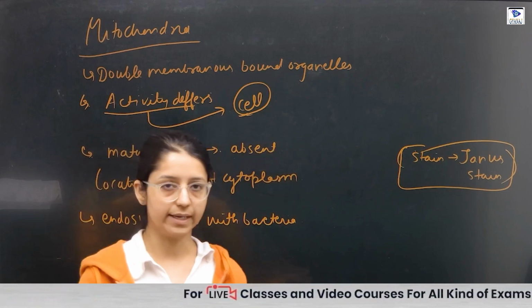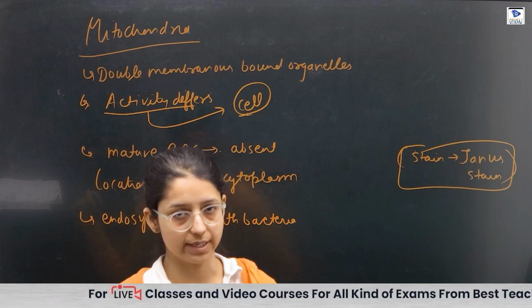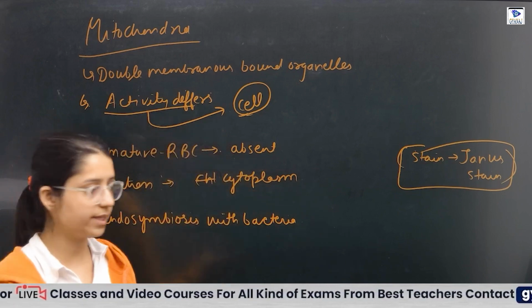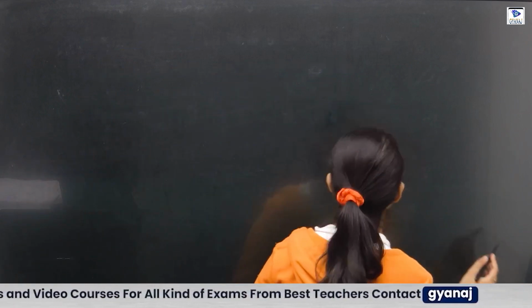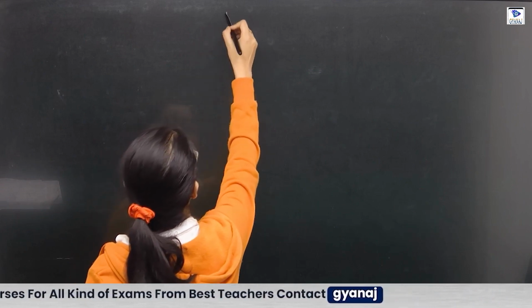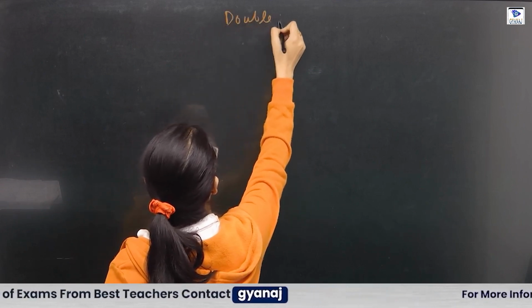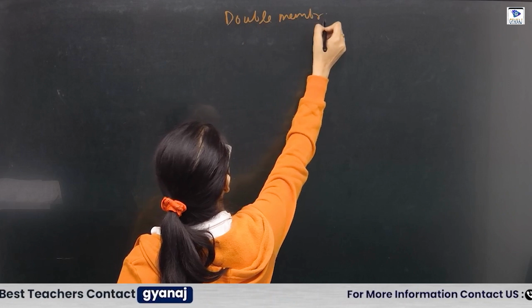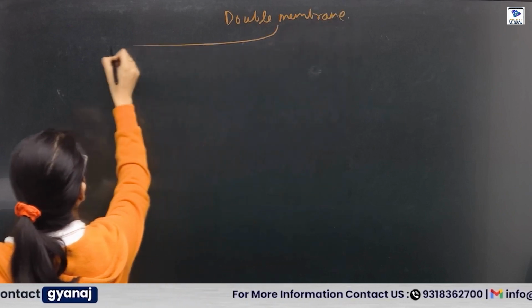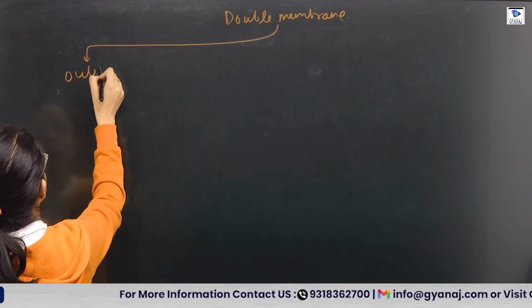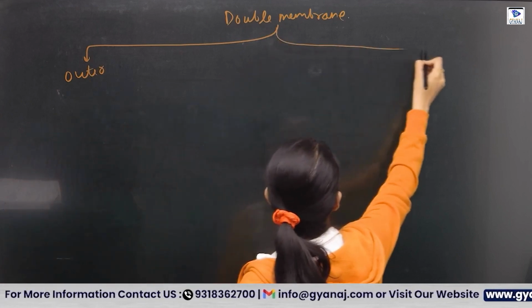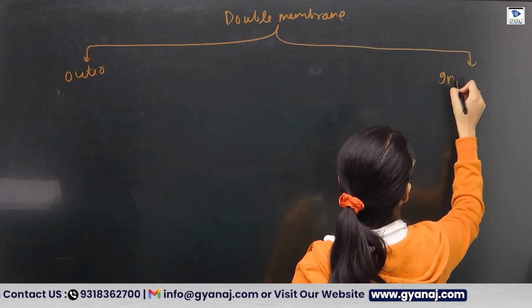We said that okay, it is a double membranous organelle, outer and inner. So let's discuss these two. First is the outer, second is the inner.